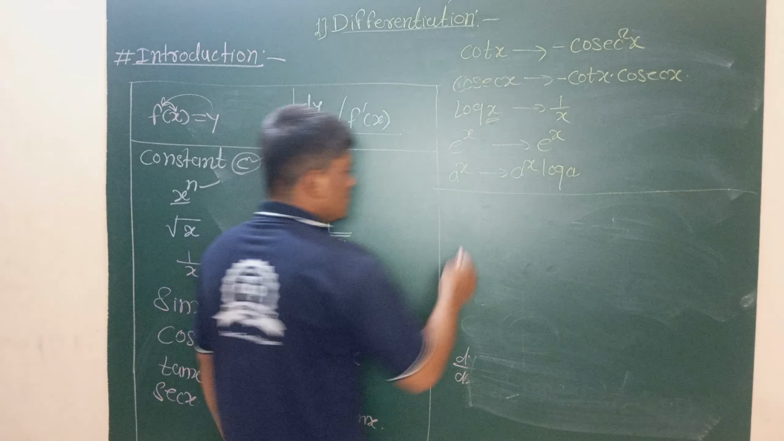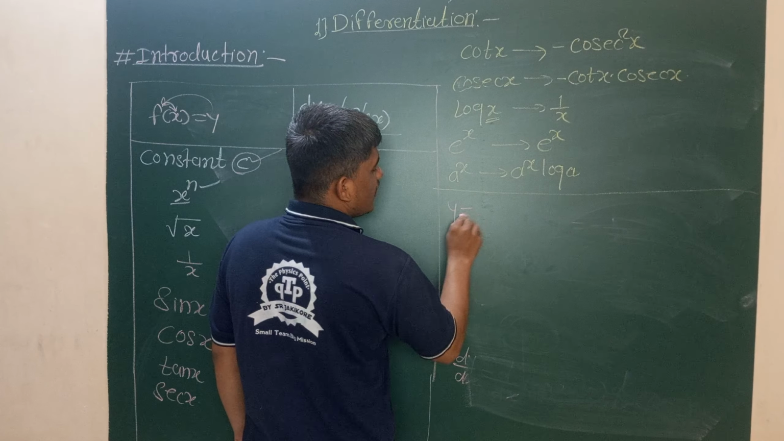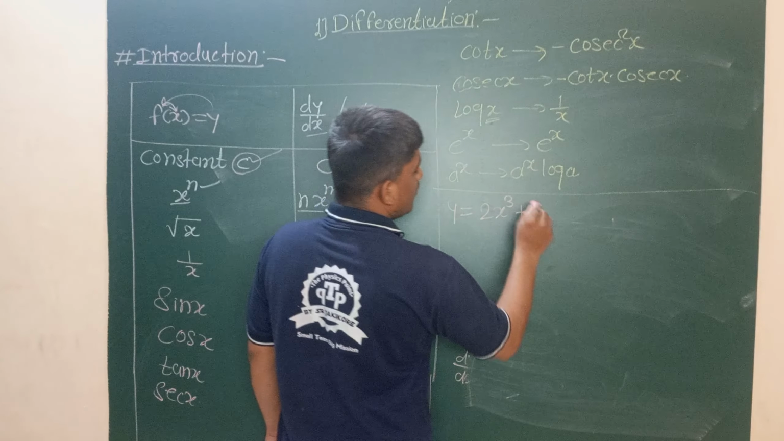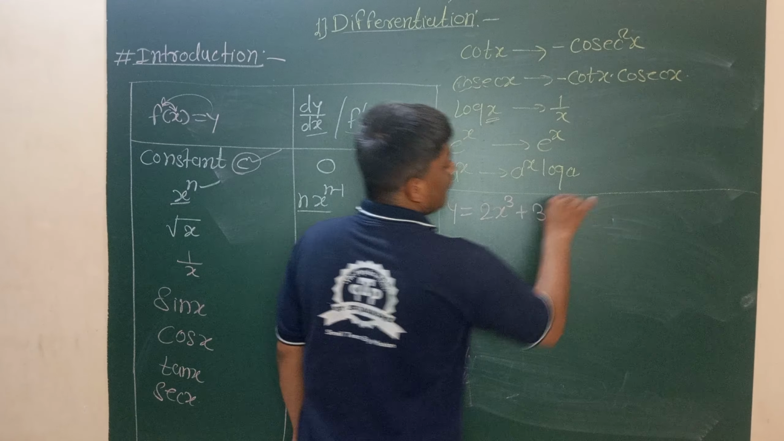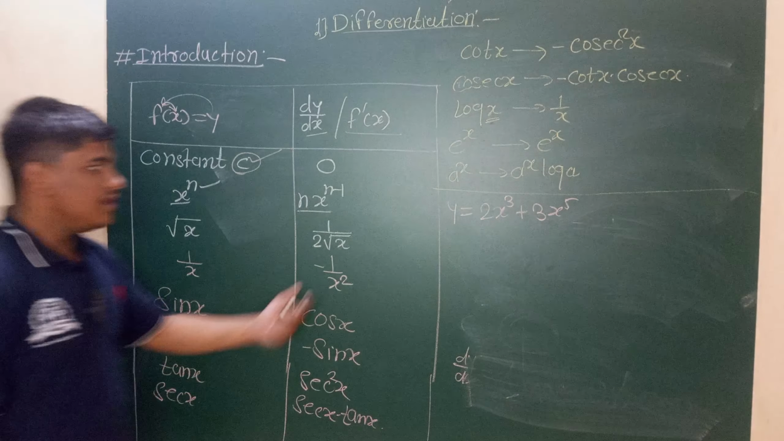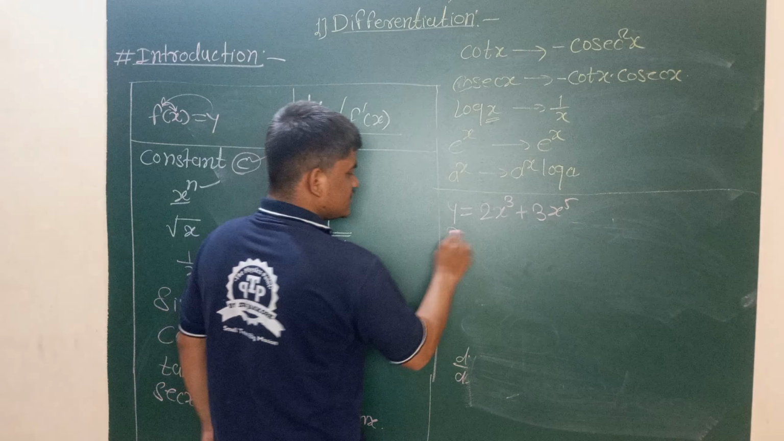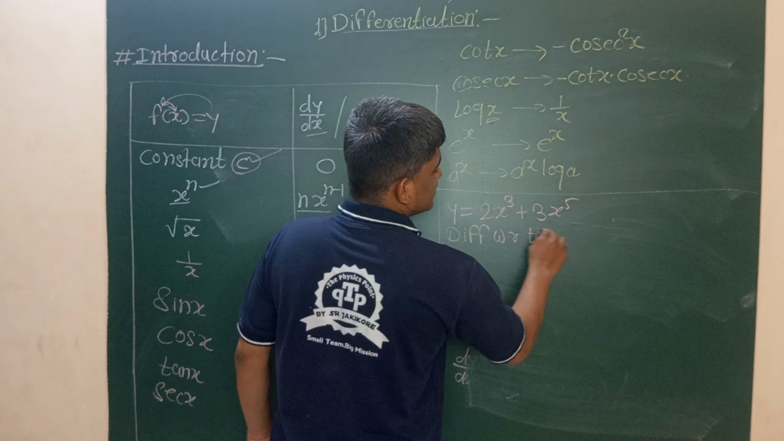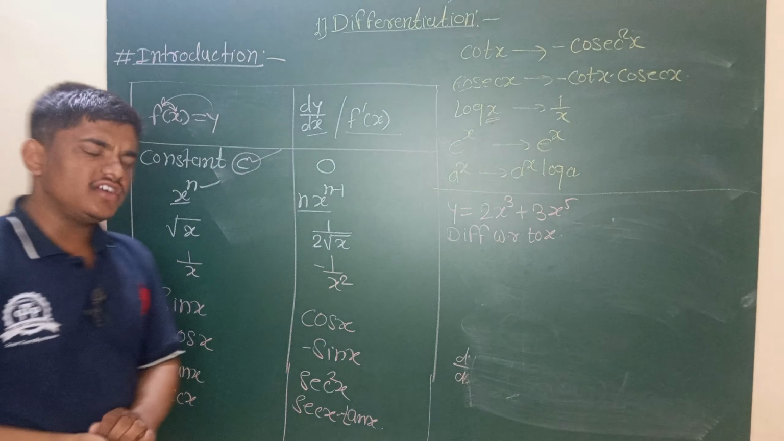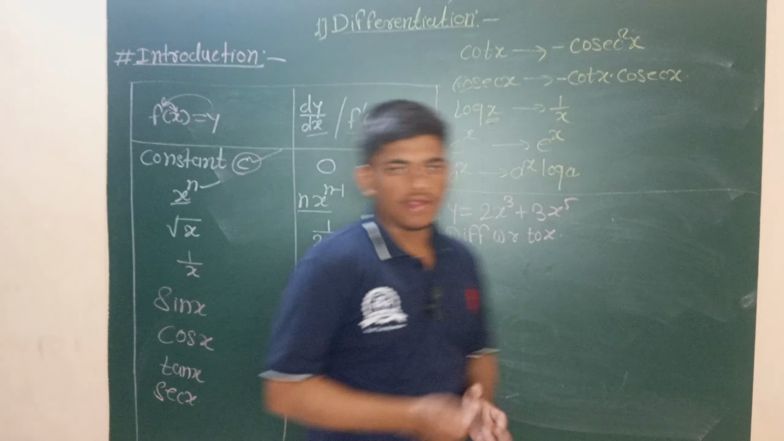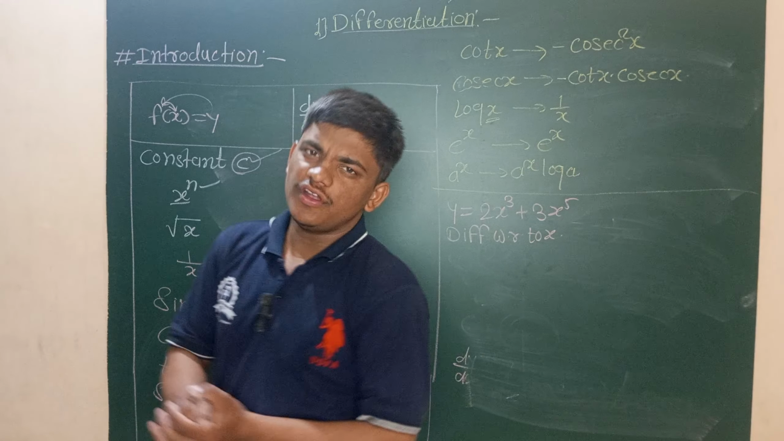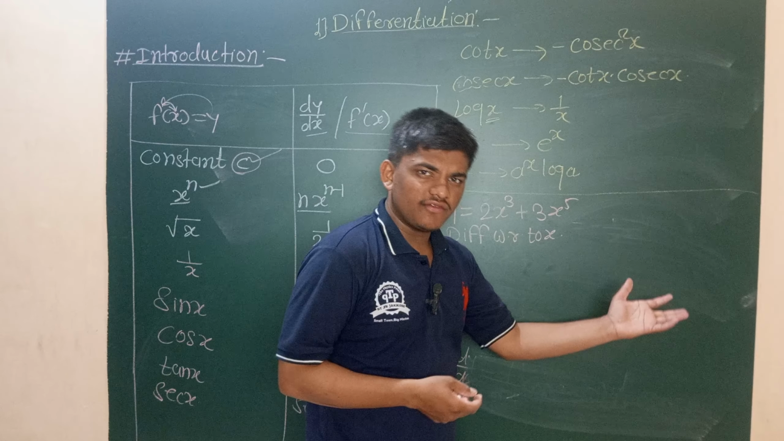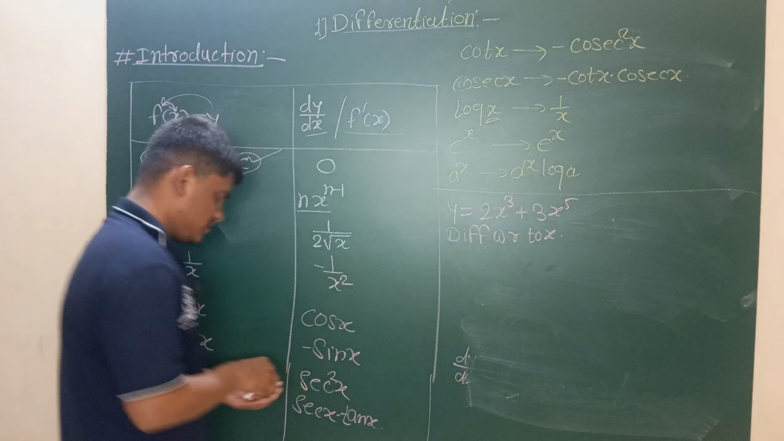First of all, what is y? The function y is equal to 2x cube plus 3x raised to 5. Differentiate this function with respect to x. What if there are two or more terms in the function? How do we calculate the differentiation of that function, how do you take the derivative of that function?